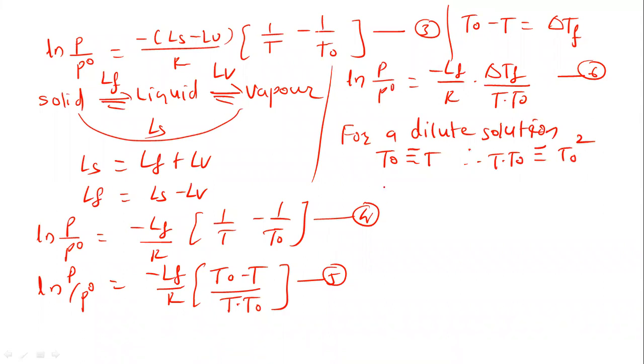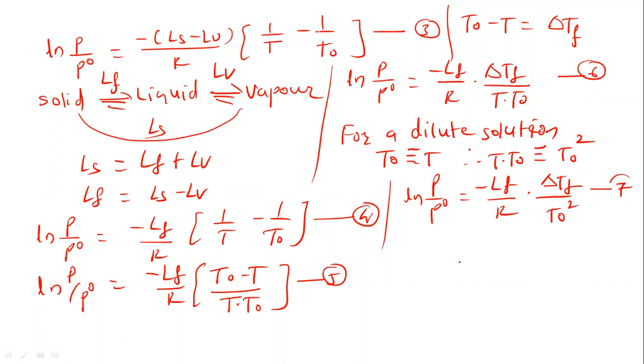So this equation can be modified as ln P upon P0 equal to minus LF upon R, where LF is the latent heat of fusion, into delta TF upon T0 square. So we are getting this equation. This is equation 7. Now let us modify equation 7. According to Raoult's law, P upon P0 is equal to 1 minus x2.